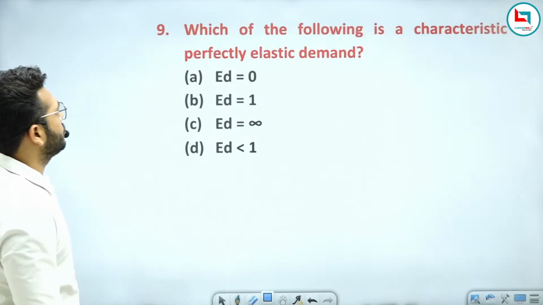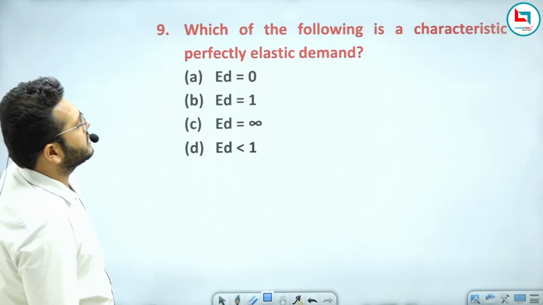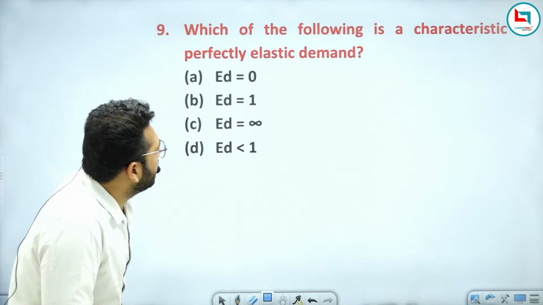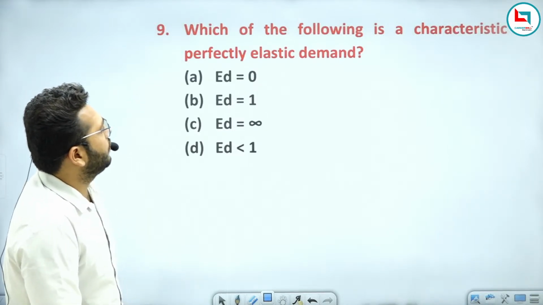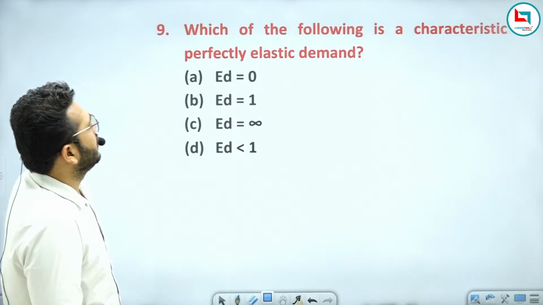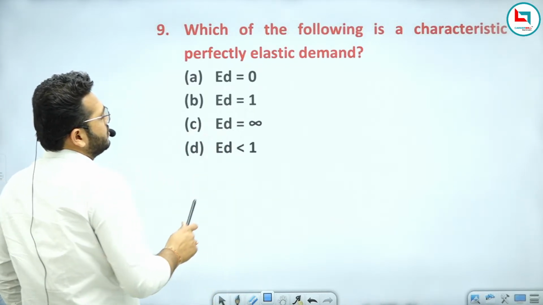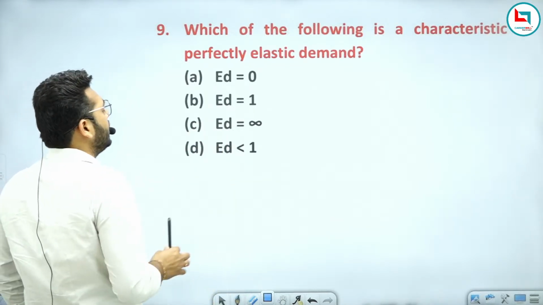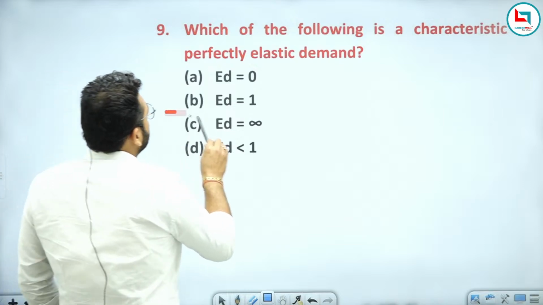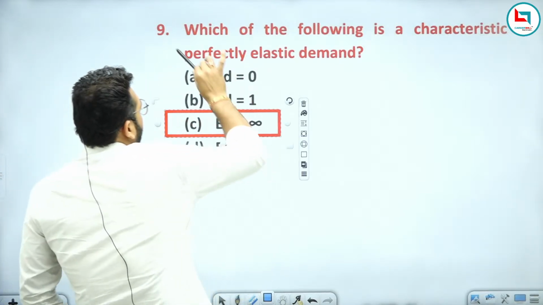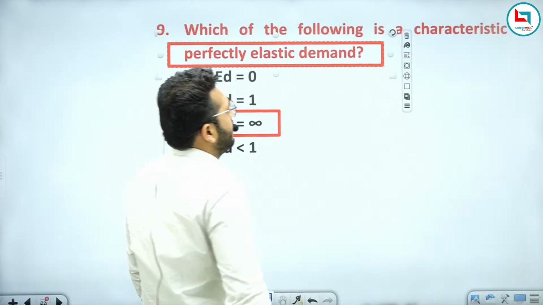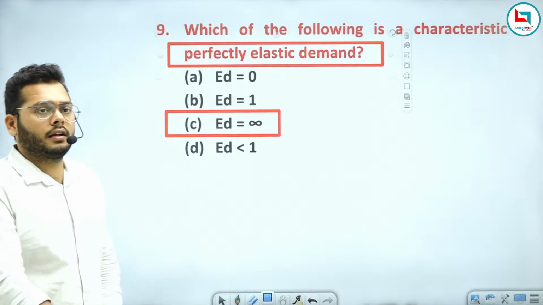Now come to the next question. Which of the following is a characteristic of perfectly elastic demand? AD equals 0, equals 1, infinite, or 1. So AD equals infinite. This is perfectly elastic demand. Am I clear?